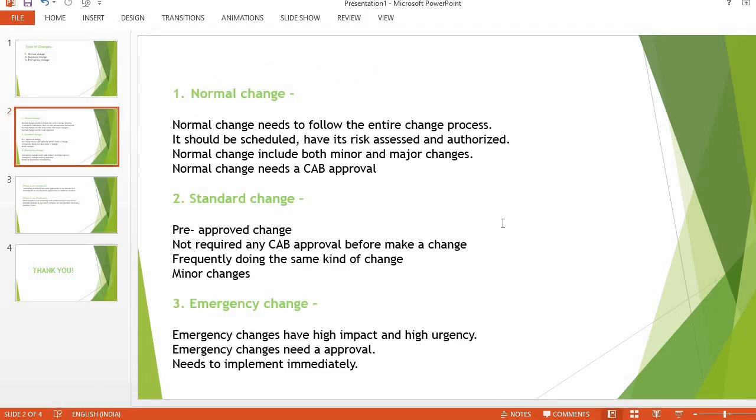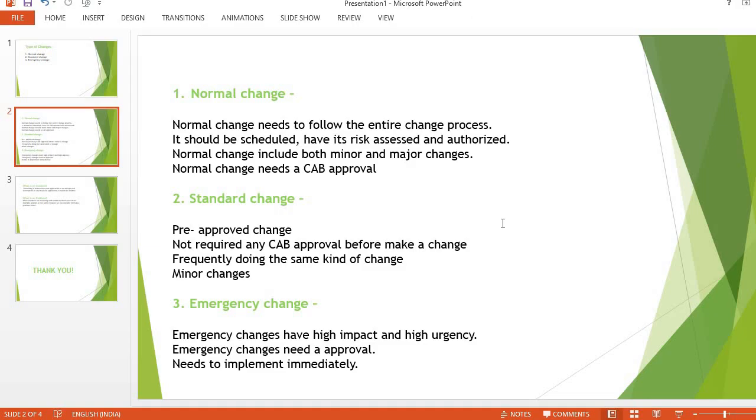So this is the normal change. What is the normal change? Whenever we create a normal change, it needs to follow the entire change process. The change comes in the draft state, then we move it to the next stage, an RFC, a request for change.